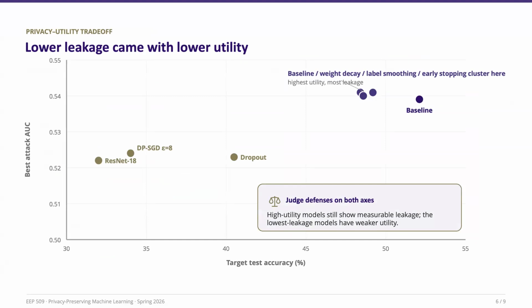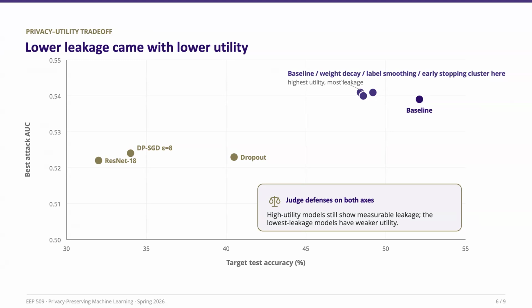Now let's look at the privacy utility trade-off. The x-axis shows accuracy, so further to the right means better utility. The y-axis shows attack AUC, so lower means less privacy leakage. Ideally, we'd like a model in the lower right corner, higher accuracy and lower leakage. But if we look at the plot, there isn't really a clear winner.